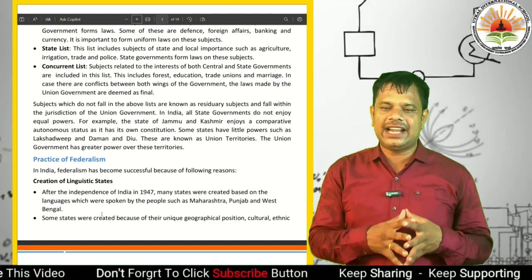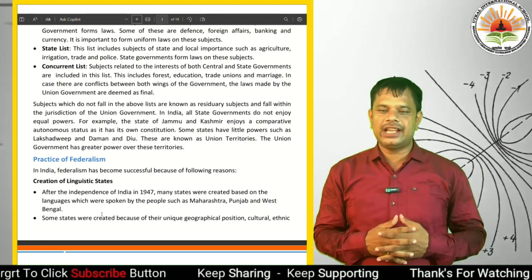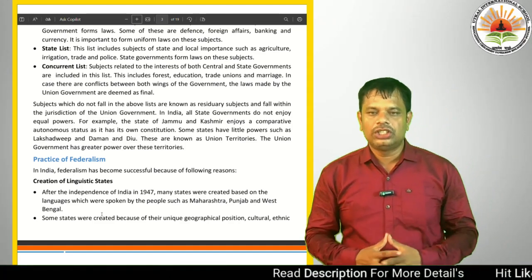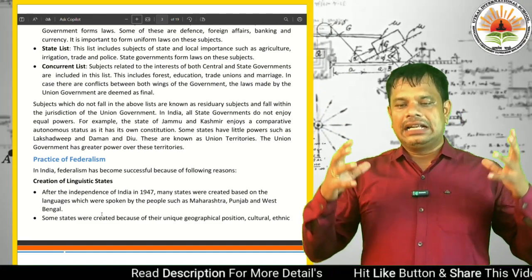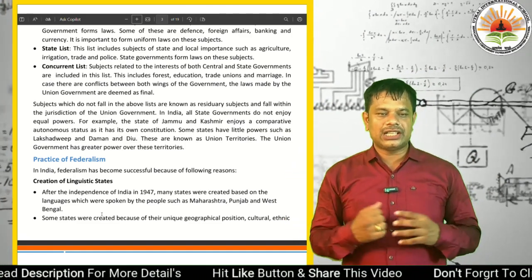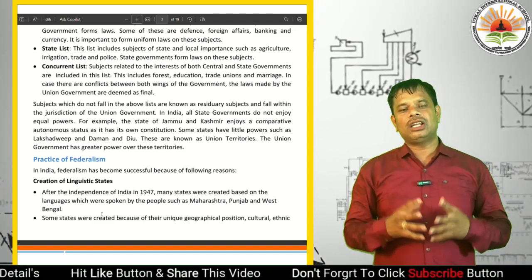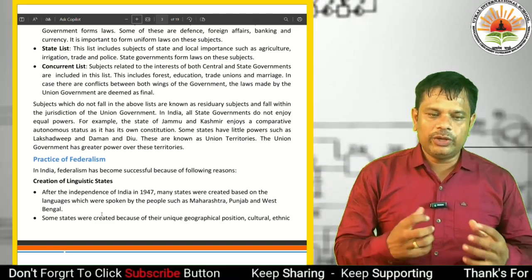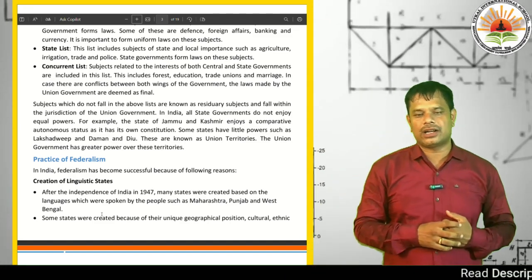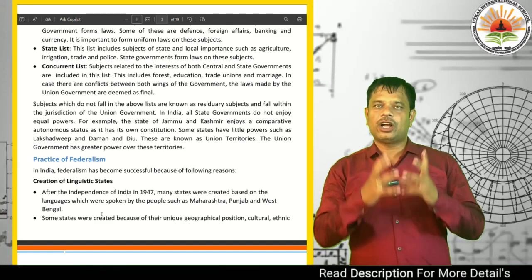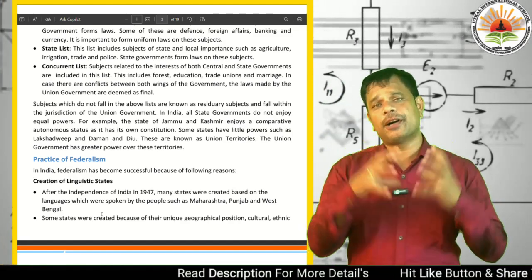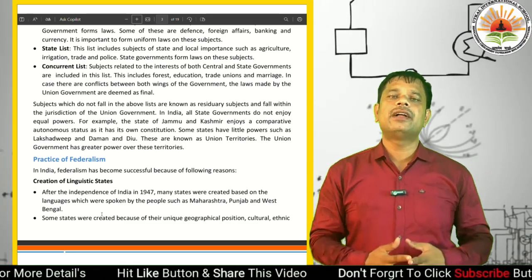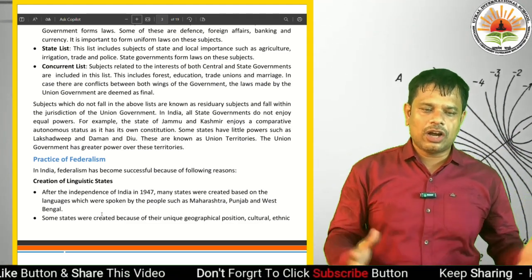Some units have little powers, such as Lakshadweep, Daman and Diu. These are known as union territories. The union government has greater power over these territories because they are directly governed by the central government or a representative appointed by it.